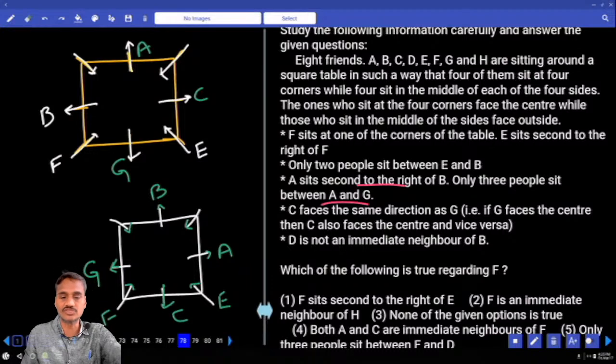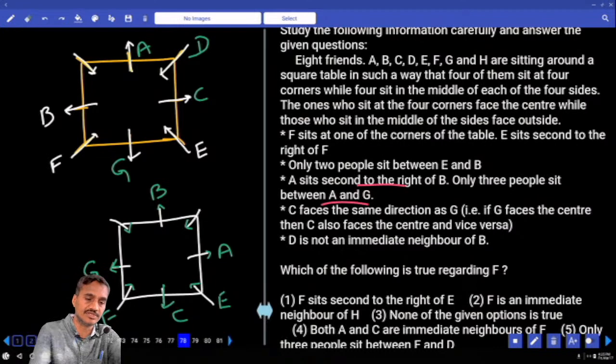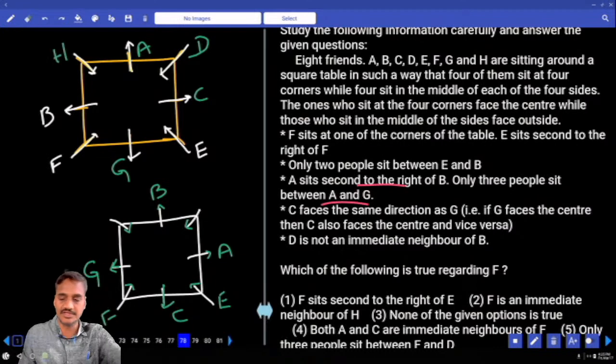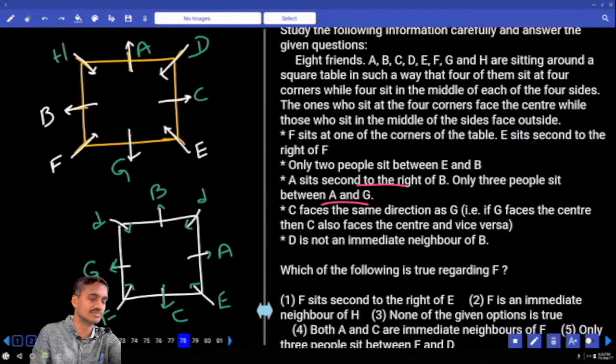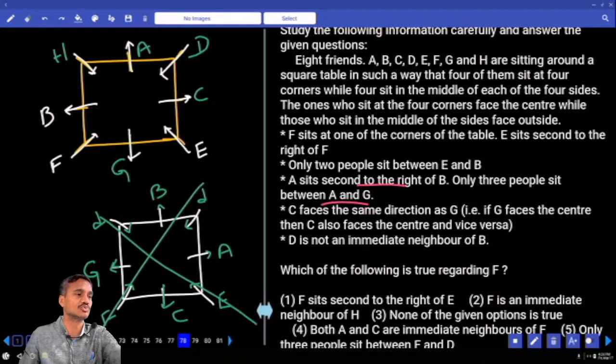And D is not an immediate neighbor of B. Hence A, B, C, D, E, F, G, H. And here D is not an immediate neighbor of B. Here D can be either here or here. Now in both the cases D must be adjacent to this B, which is not possible. This is ruled out. And so we are left with only the first case.